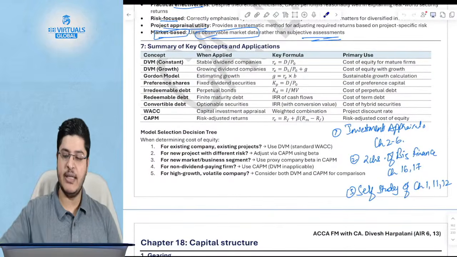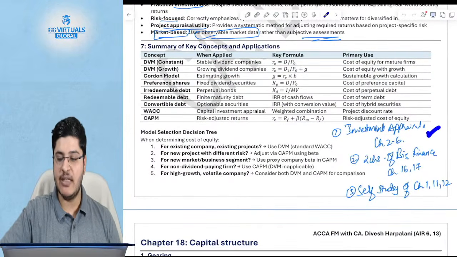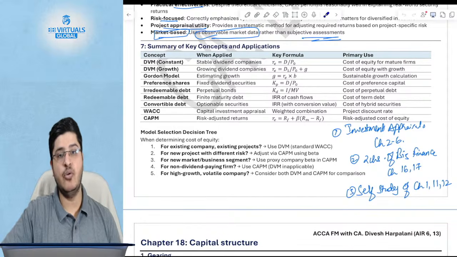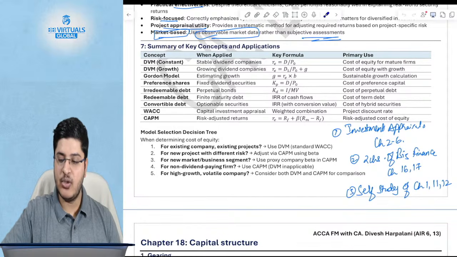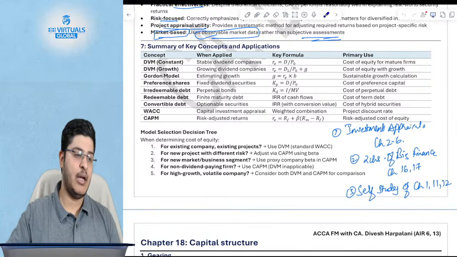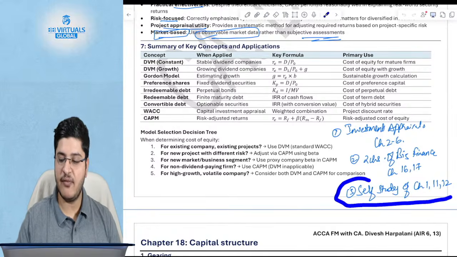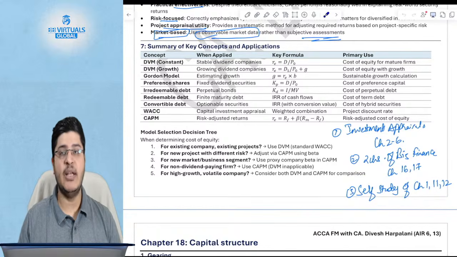So what we covered yesterday is the topic of investment appraisal, which is chapter 2 to chapter 6 of my notes. Two chapters of business finance, which is chapter 16 and chapter 17, and I had asked you all to do the self study for chapter 1, 11 and 12 from my notes.